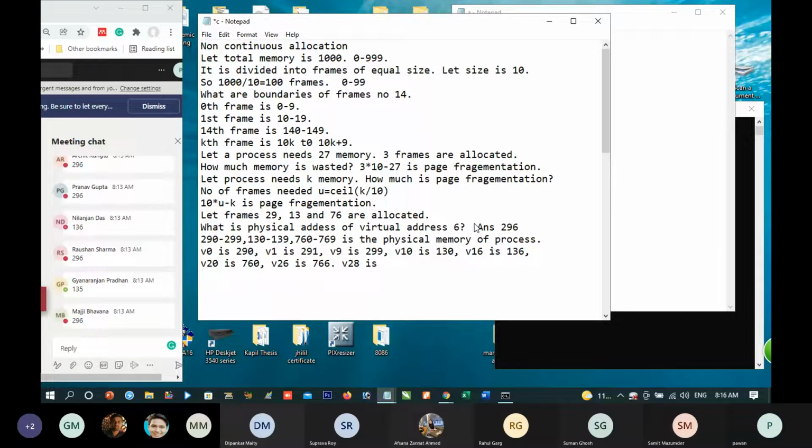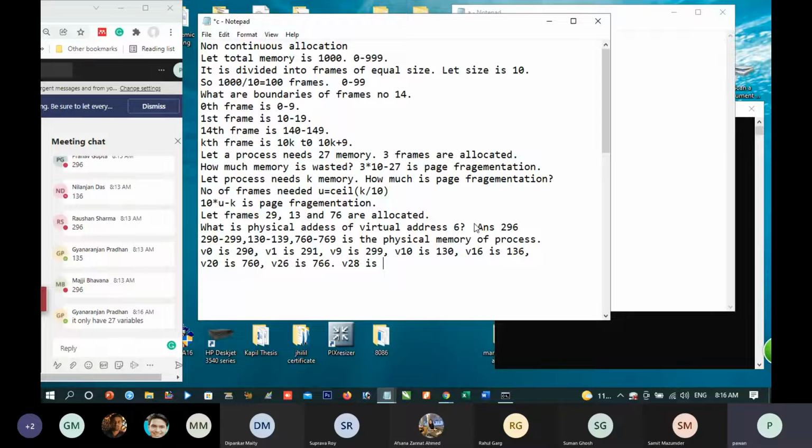Okay? Is the concept clear to you? A process needs 27 memory. Yes, it has only 27 variables. So V27 does not exist.